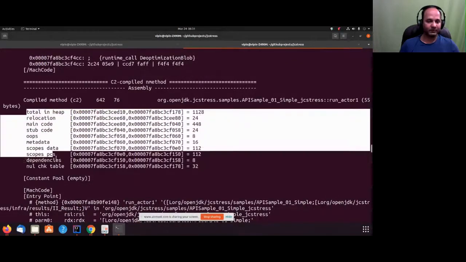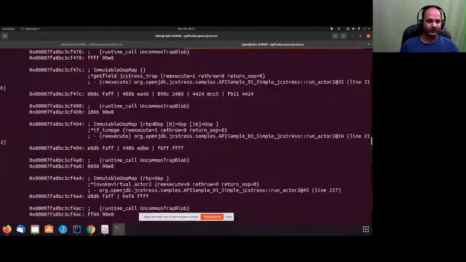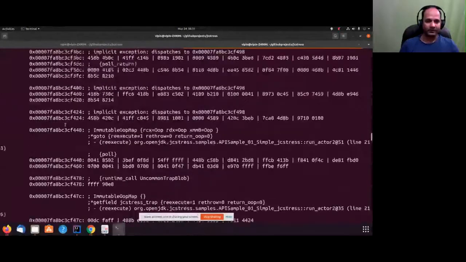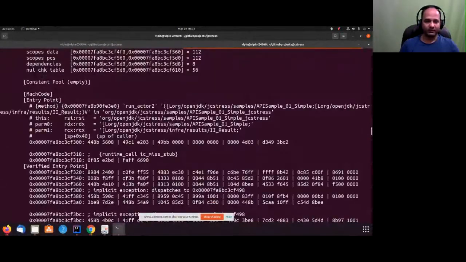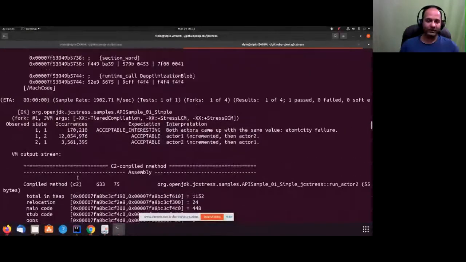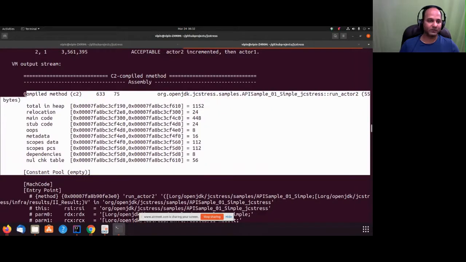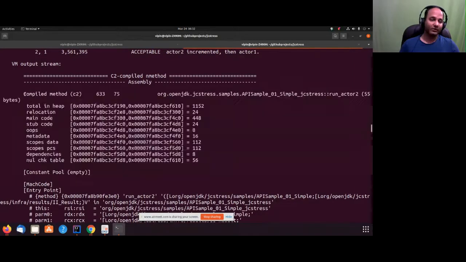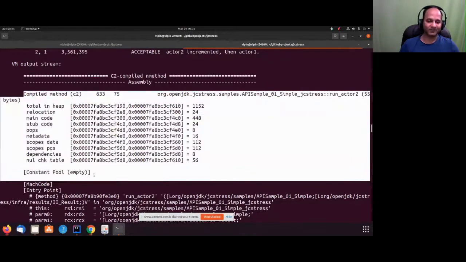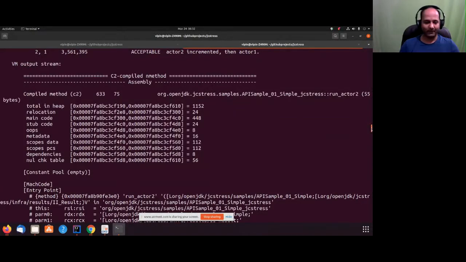total in heap. Okay, and then it prints some addresses. So this is really something new for me as well. I need to check how to interpret this result, but yes, this functionality is available. And maybe if somebody has expertise in C++ and is used to looking at these addresses, they can help. Okay.